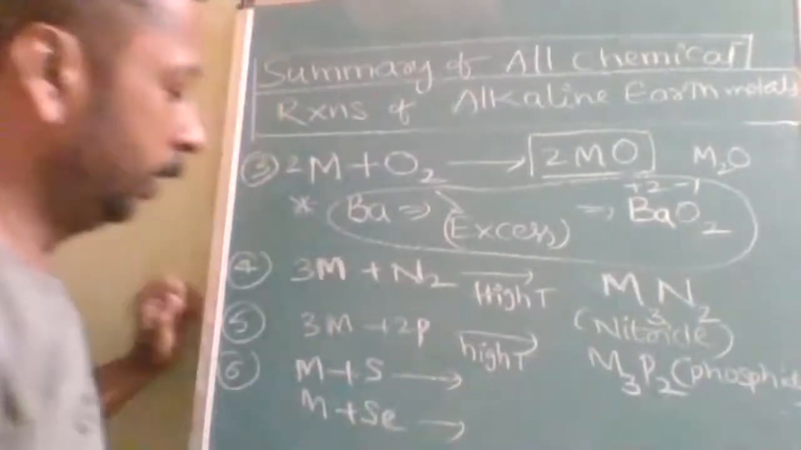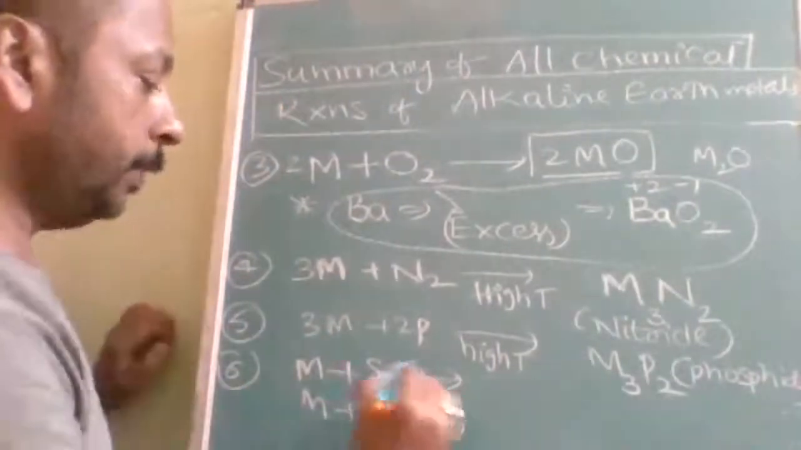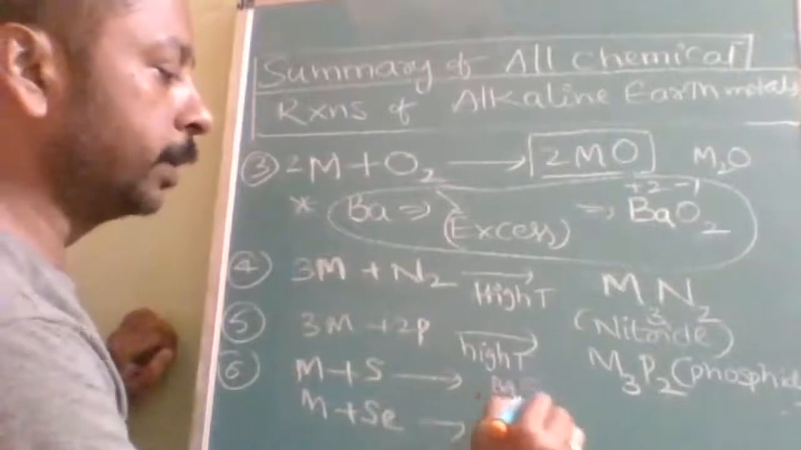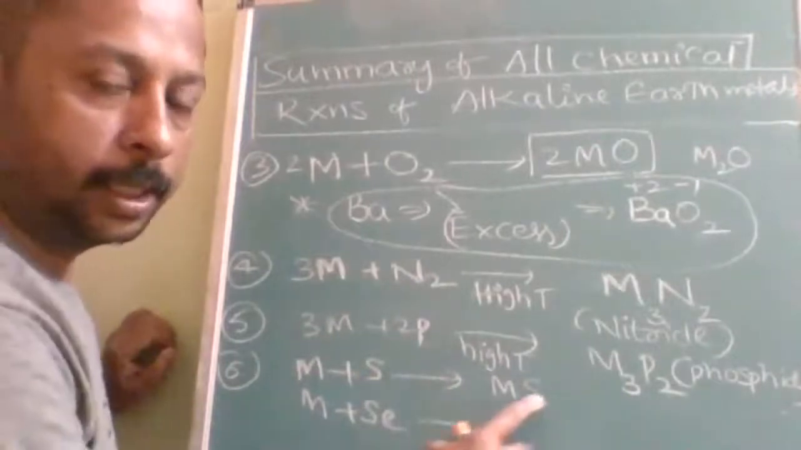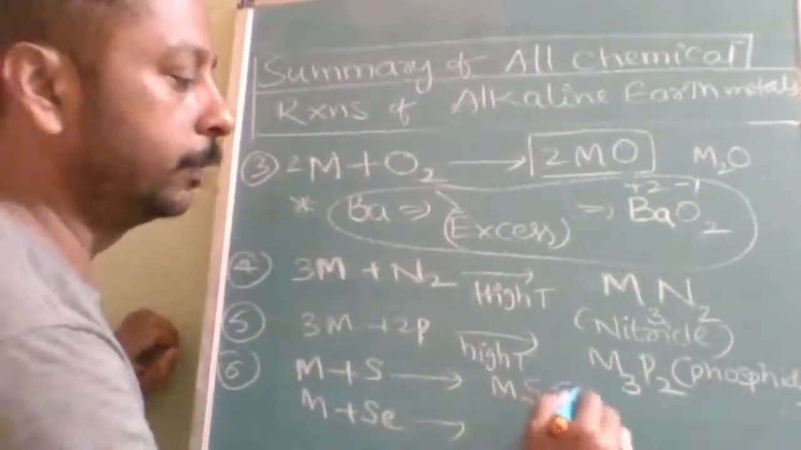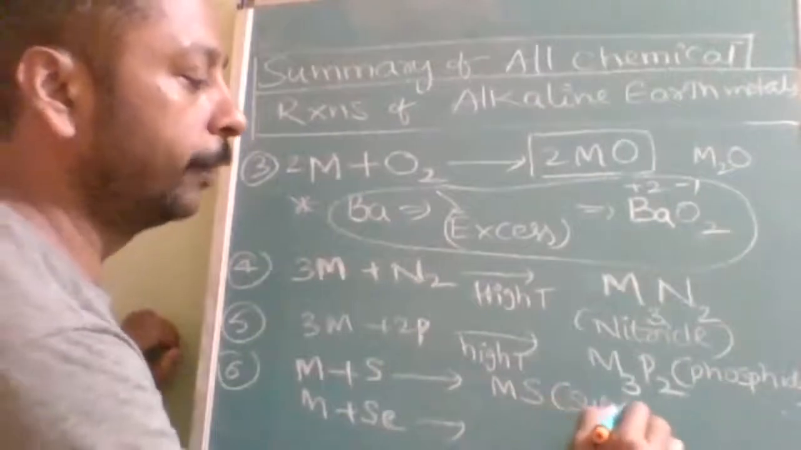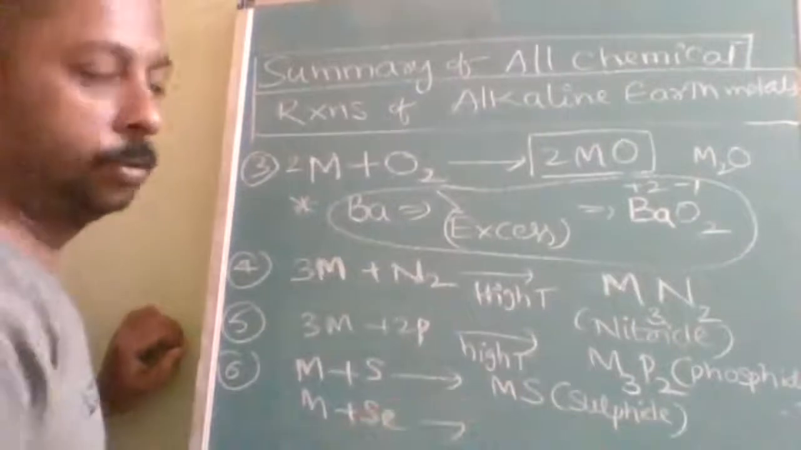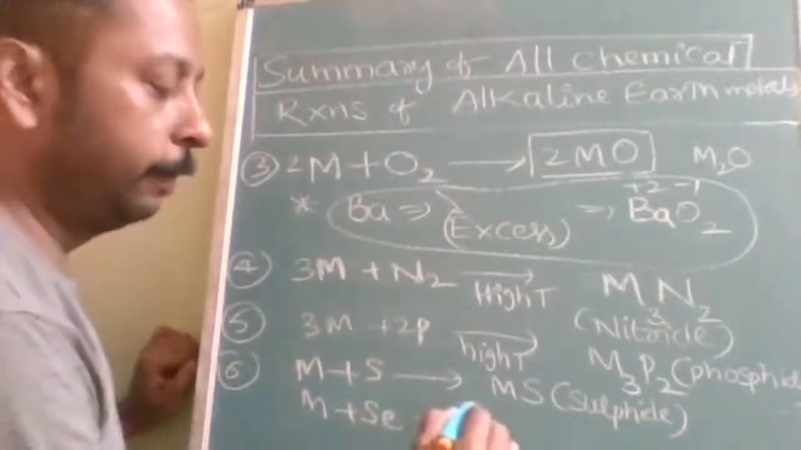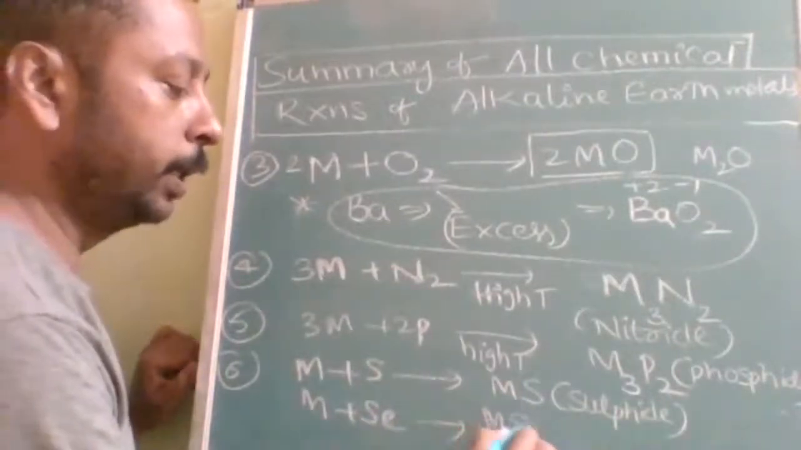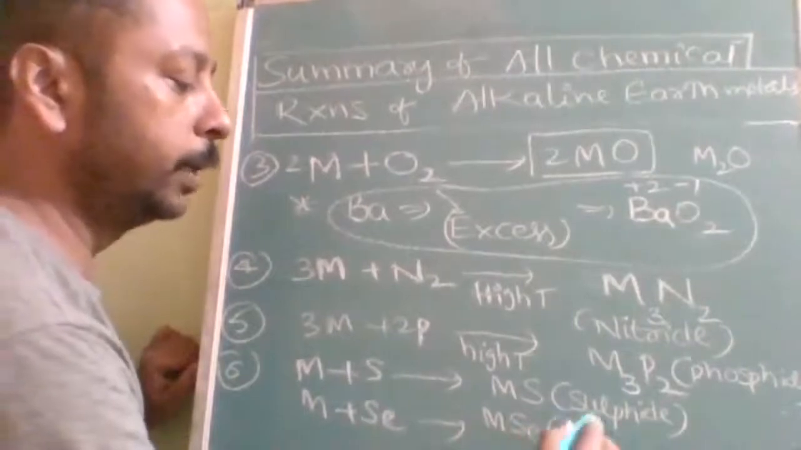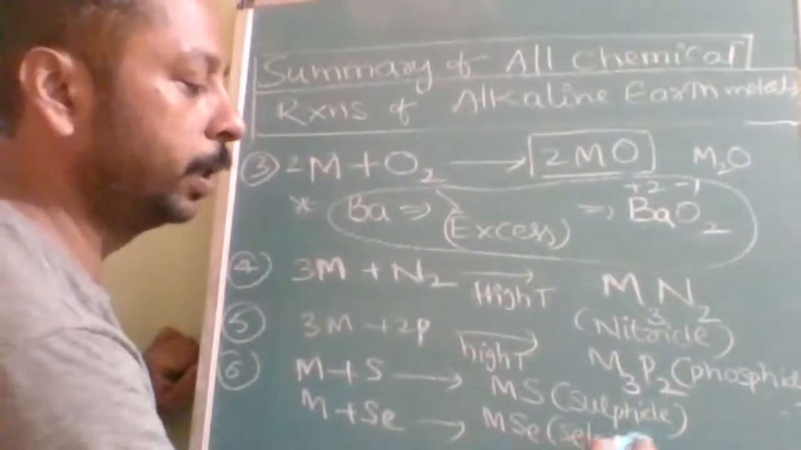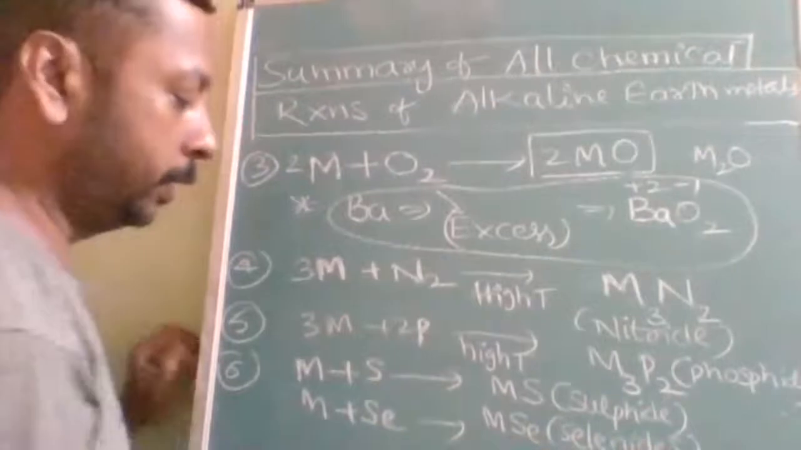Is that clear? Same way sulfur, it will be MS. So metal and sulfur give metal sulfides. What are these called? Sulfide. Actually both are +2 and -2, therefore they will get cancelled. Same way if it is selenium, then MSe. They are called selenides.